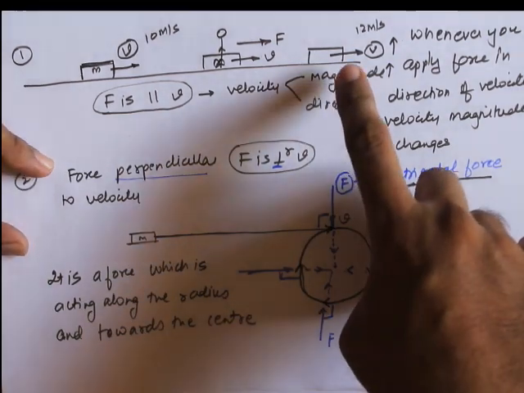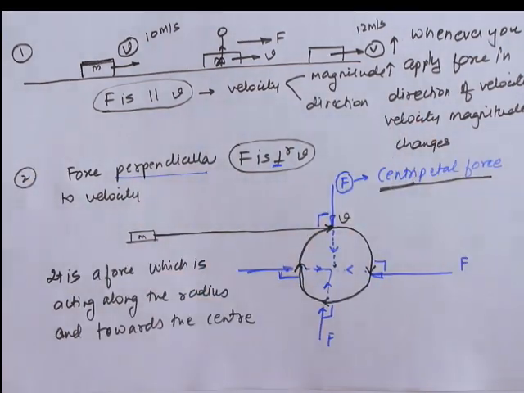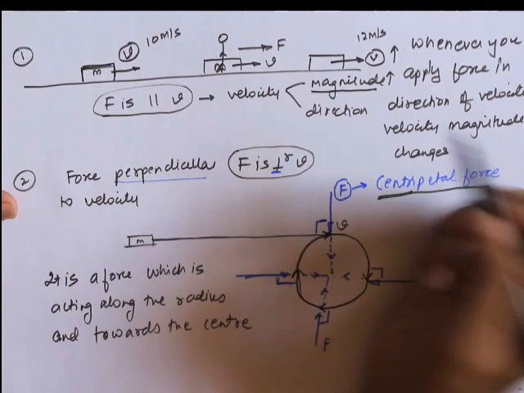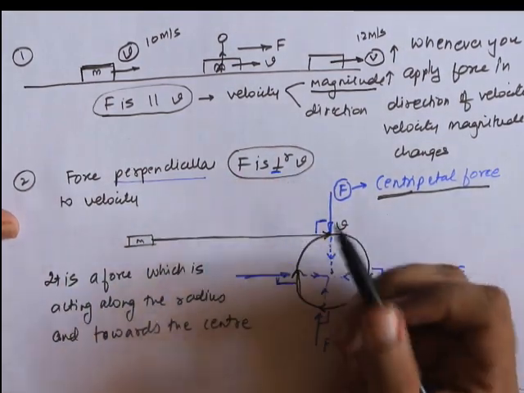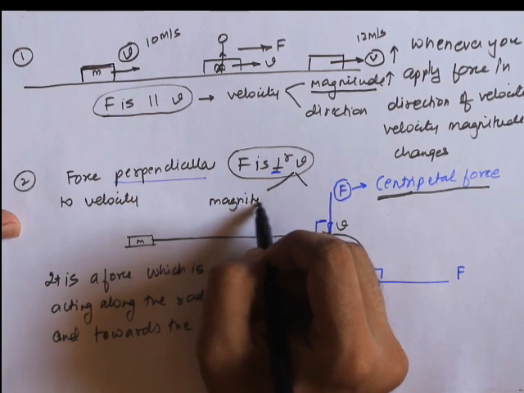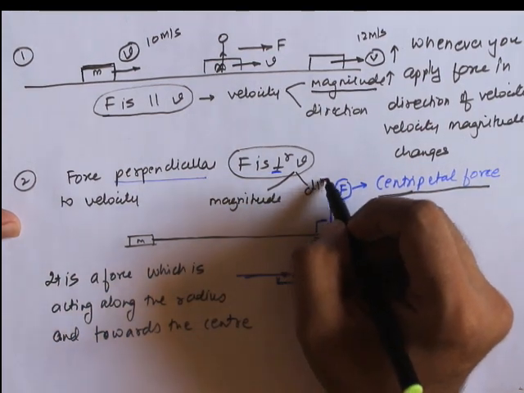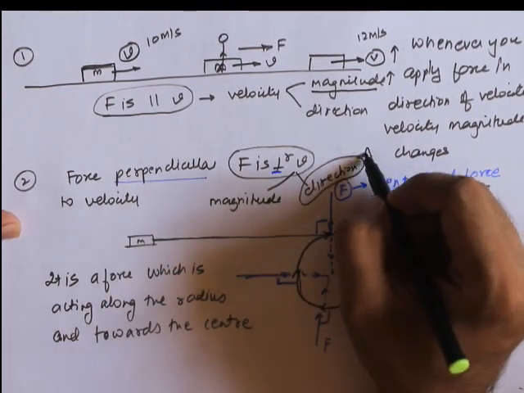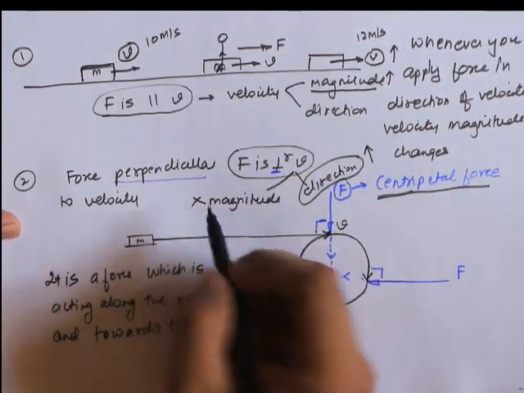But when the force was acting parallel to the velocity, the magnitude got changed. But when the force is acting perpendicular to the velocity, again velocity has two things, it has magnitude, it has direction. So here when force is applied perpendicular to the velocity, direction changes, magnitude does not change.